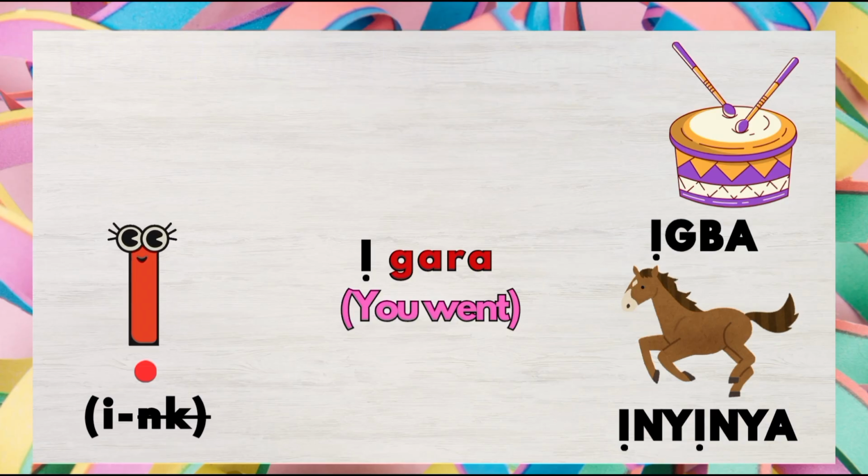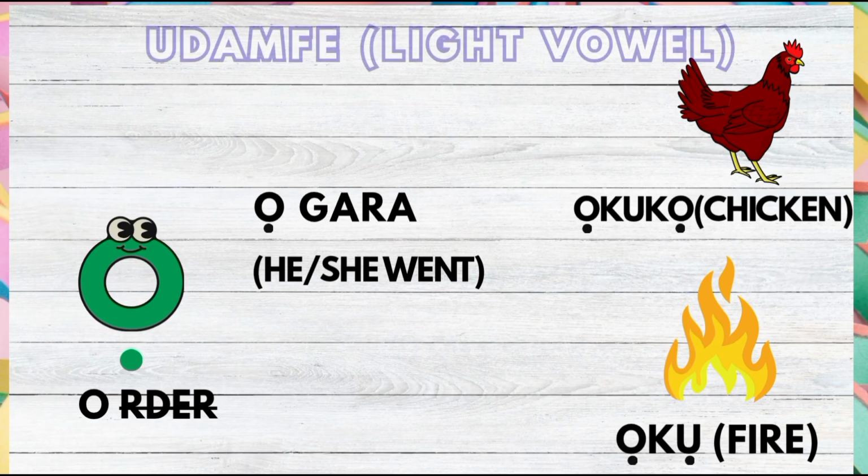And the next we're going to be learning is O. O, just like the O in order, ordinary. O is the O in the light vowel odamfe.